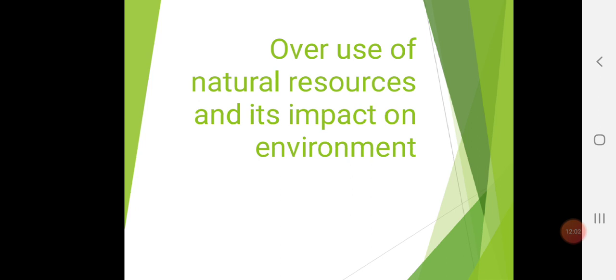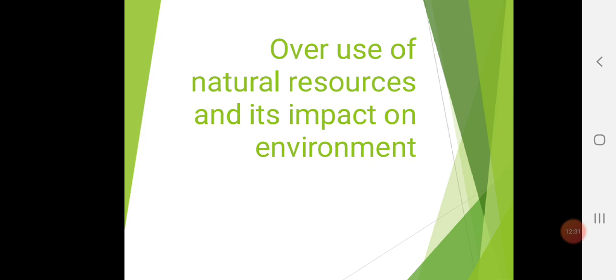Now, the last point of your chapter is overuse of natural resources and its impact on environment. I hope from your childhood you have seen what kind of problem we people are facing right now. Because of overuse of these natural resources, we are facing the problem of global warming.